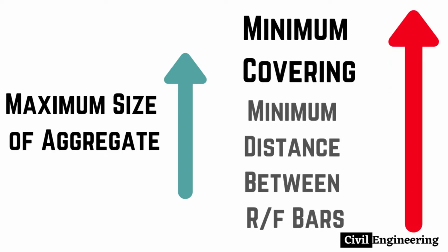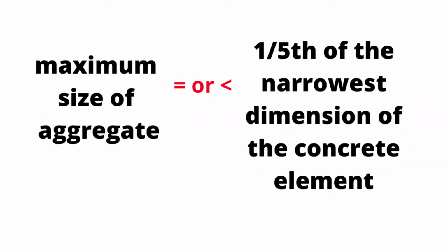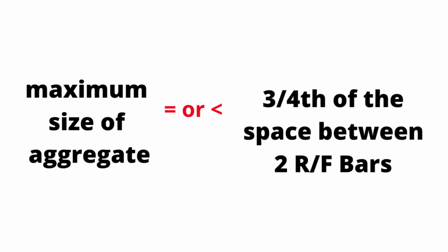The covering space of the concrete and the minimum space between reinforcement bars increase as a result of a large maximum size of aggregates. Generally, the maximum size of aggregate is equal to or less than 1/5 of the narrowest dimension of the concrete element, 1/3 of the depth of a slab, or 3/4 of the distance between 2 reinforcement bars.